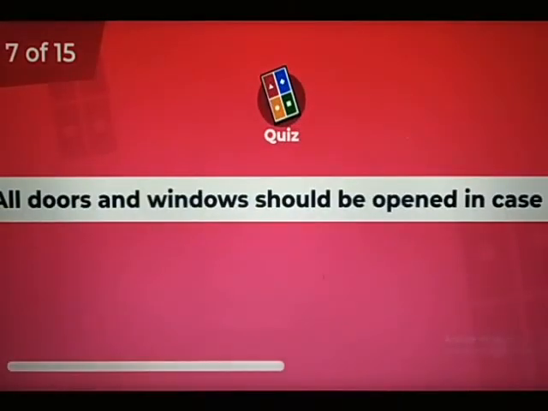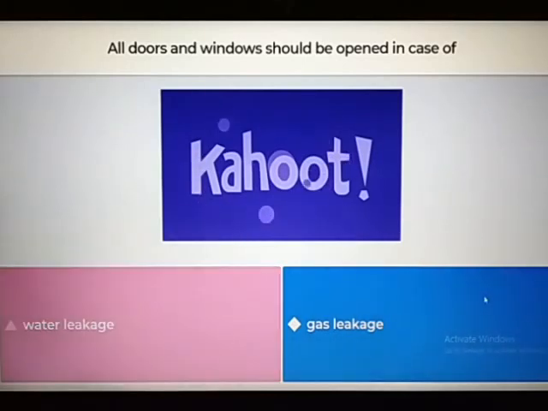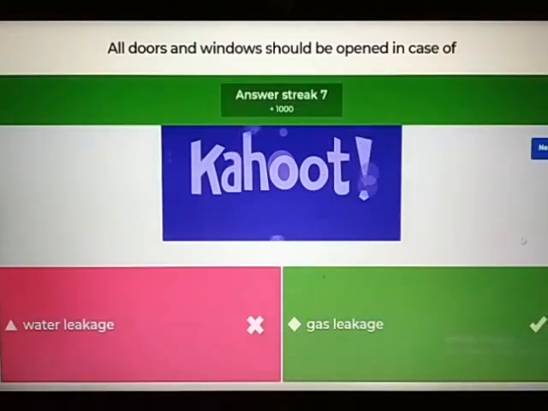The next question. All doors and windows should be opened in case of, is it water leakage or gas leakage? Which is the correct option here? Yes, it is gas leakage. In case of gas leakage, all doors and windows should be opened so that the gas moves out completely.